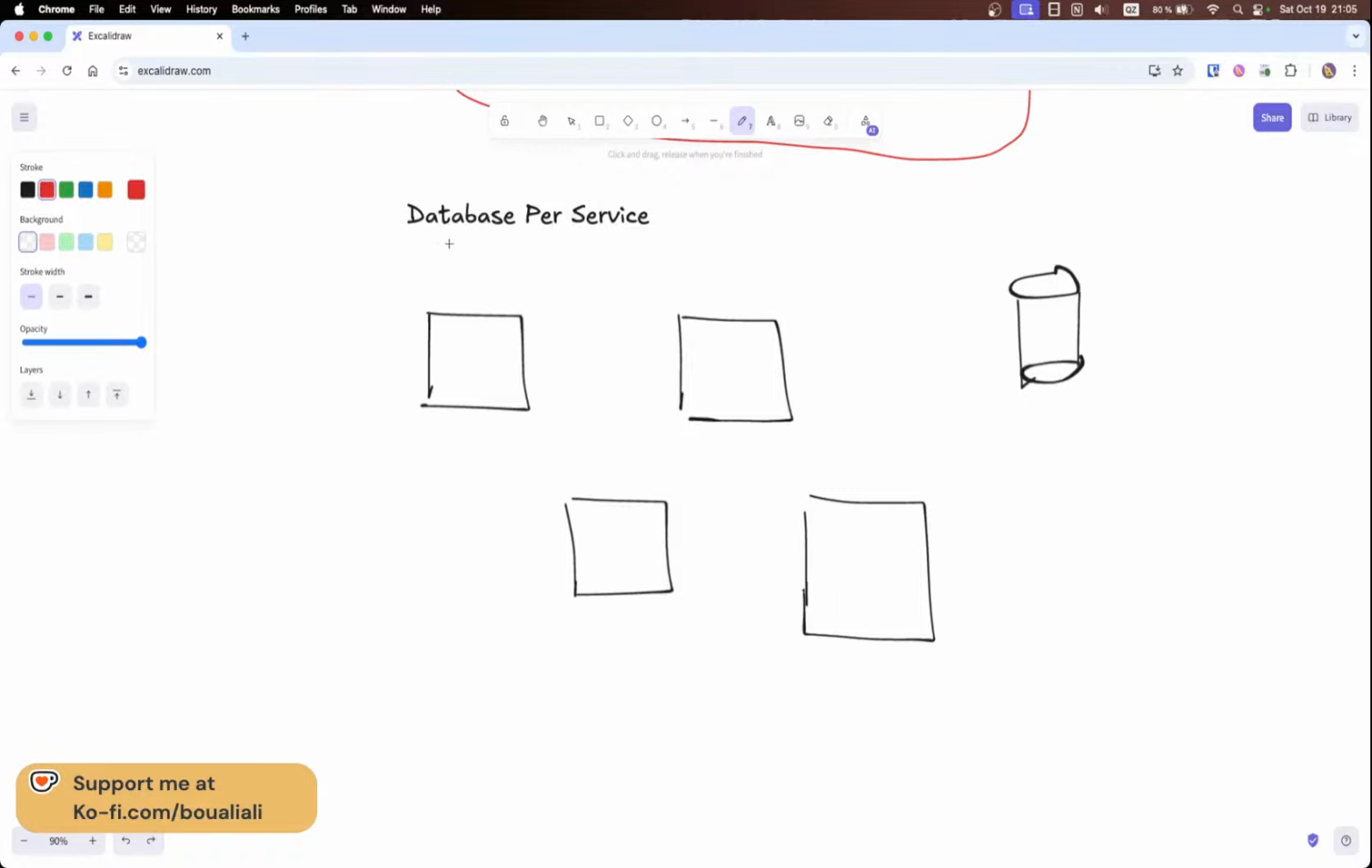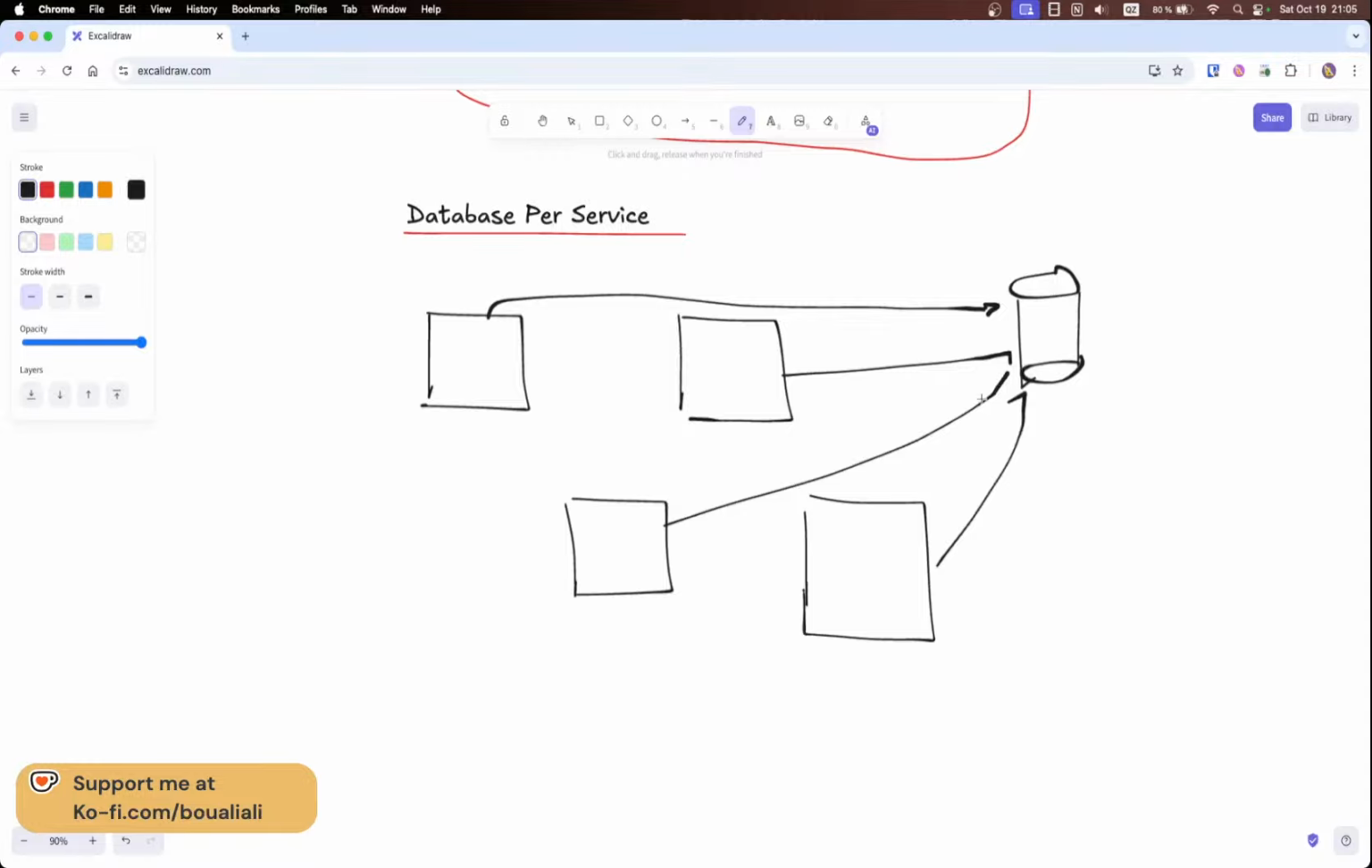Now let's go back to this topic, which is a database per service. Imagine all our microservices are connected to the same database. The first thing we can notice is that if this database goes down, the whole application will be down. This is not something that we want within our architecture.